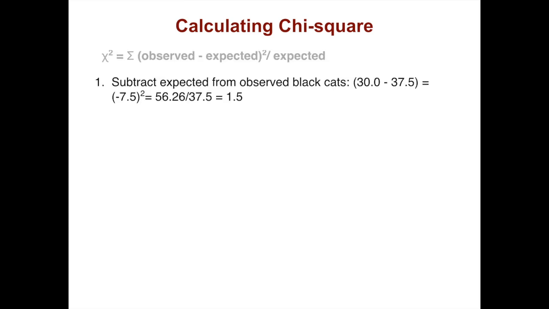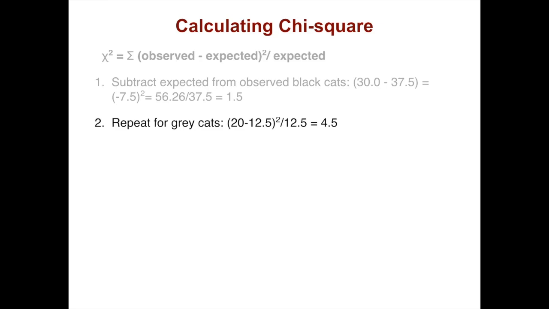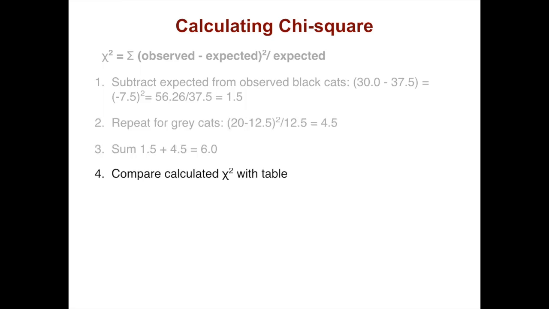So we calculate the chi-square again. Here again, chi-squared equals the sum of the observed minus expected squared over expected. We subtract the expected from observed in black cats, and we get 1.5. We repeat the same calculation for gray cats, and we get 4.5. The sum of these is 6.